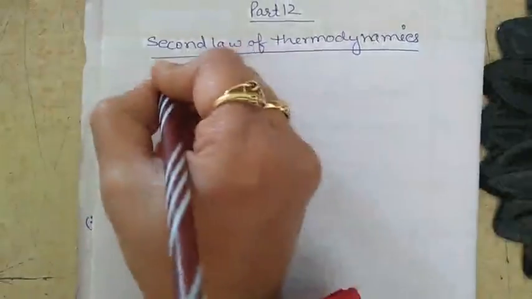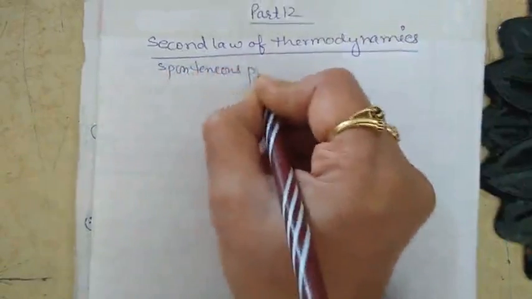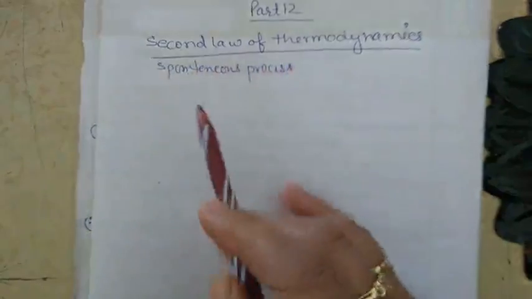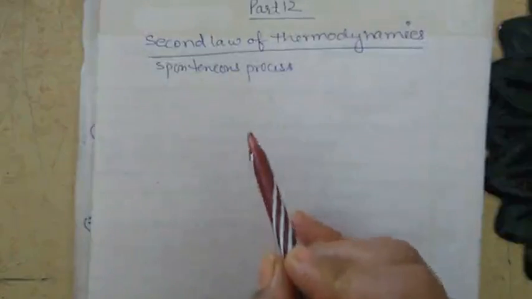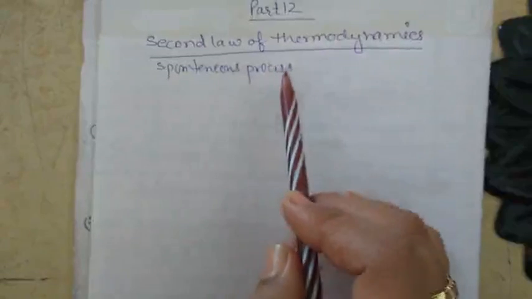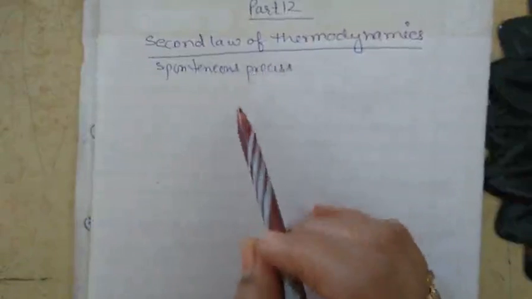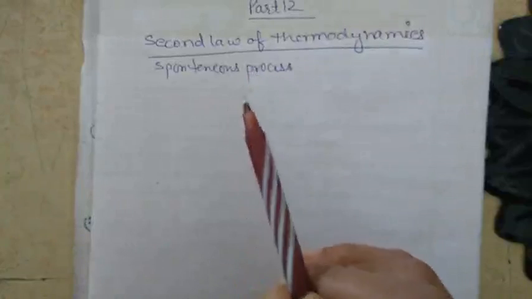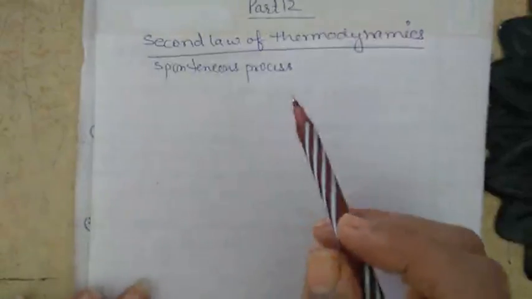Now here the word used is spontaneous process. The meaning of a spontaneous process is a process which occurs on its own. The process which occurs on its own is known as a spontaneous process. So whenever a spontaneous process takes place, it is always accompanied by an increase in the total entropy of the universe. So definitely there will be an increase in the entropy.